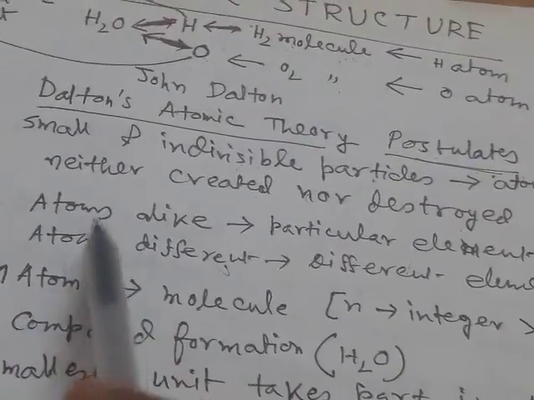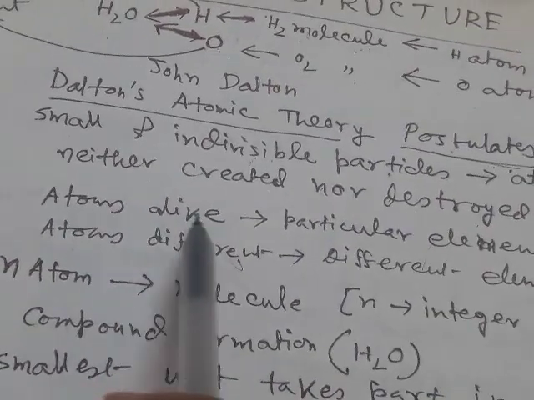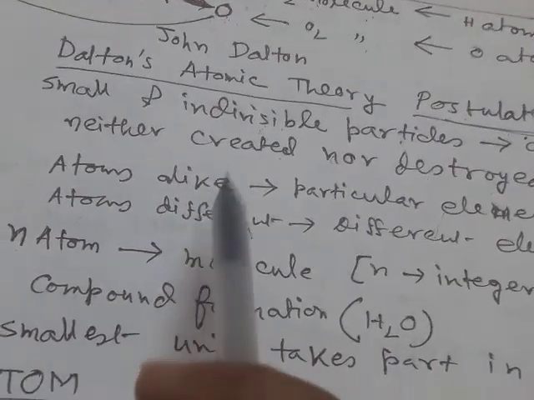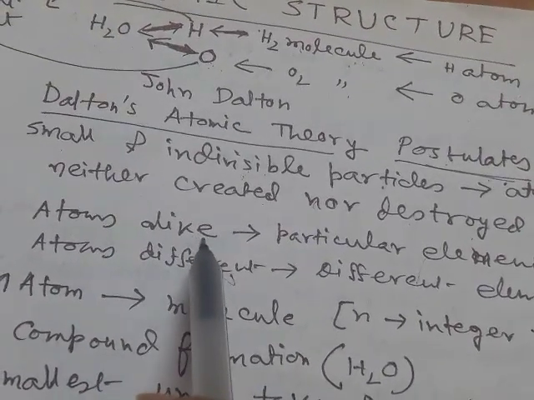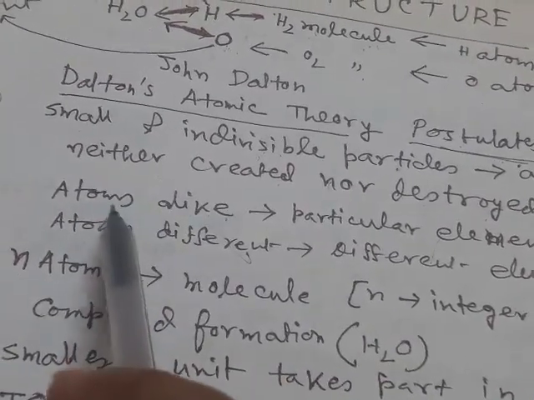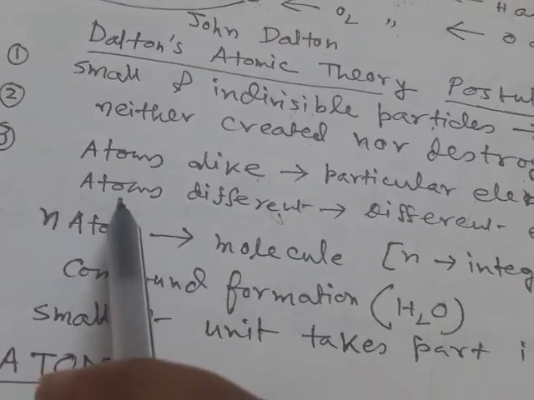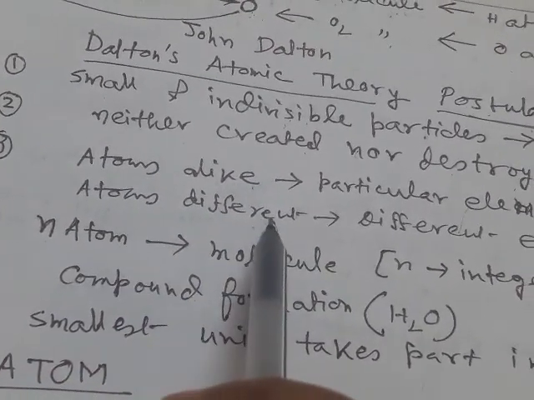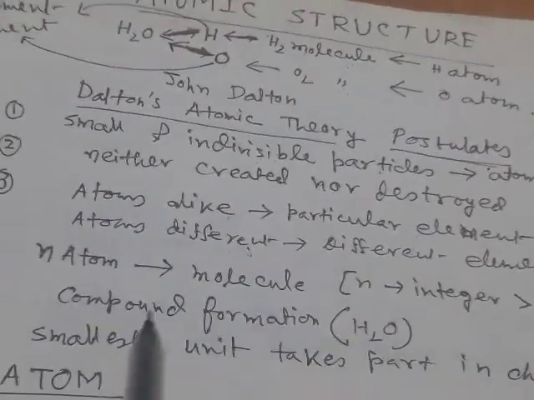Number three: atoms of the same element are identical. So if we take the hydrogen element, all the atoms of the hydrogen element are identical. Similarly, all the atoms of the oxygen element are identical. Whereas atoms of different elements are different. Hydrogen atoms are different from oxygen atoms.